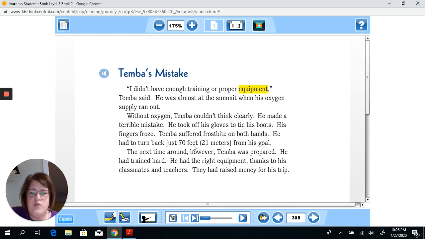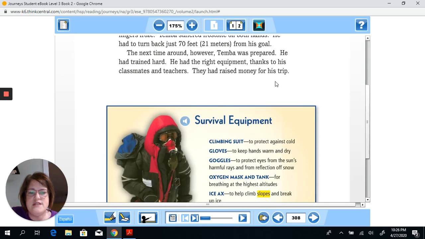Okay, this section we know the main idea is going to be about Tenzing's mistakes. I'm wondering, what mistake did he make? You will learn what mistake he made the first time he tried to climb Mount Everest.